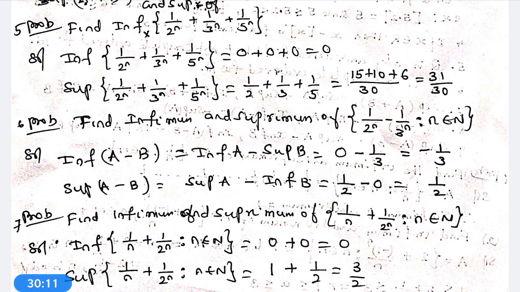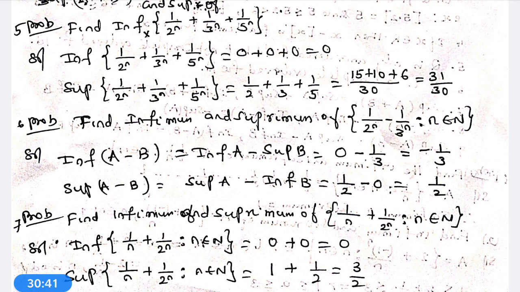Supremum of 1 by 2 power n is equal to 1 by 2. Supremum of 1 by 3 power n is equal to 1 by 3. Supremum of 1 by 5 power n is equal to 1 by 5. Therefore, supremum of the aggregate set of 1 by 2 power n plus 1 by 3 power n plus 1 by 5 power n is equal to 1 by 2 plus 1 by 3 plus 1 by 5, which is nothing but 31 by 30. Now we go to another problem.